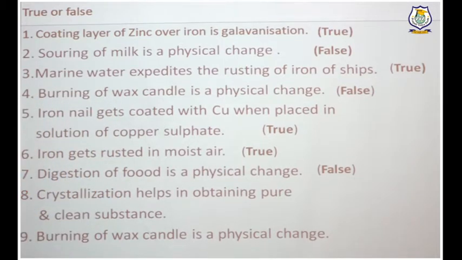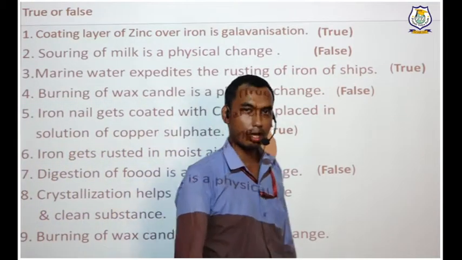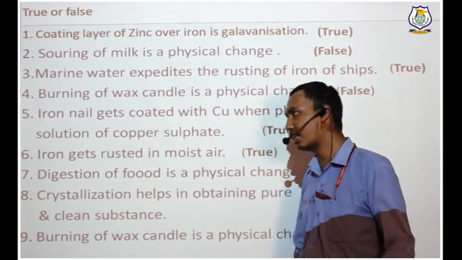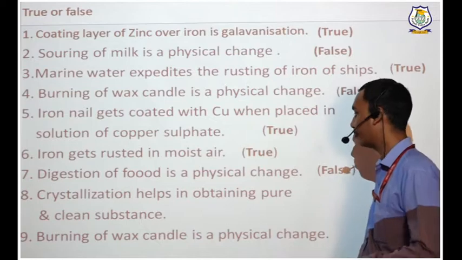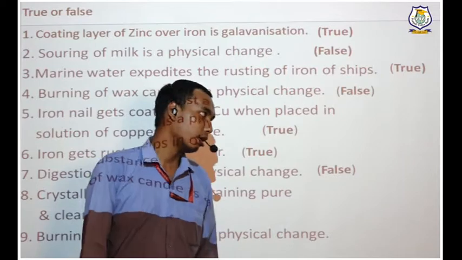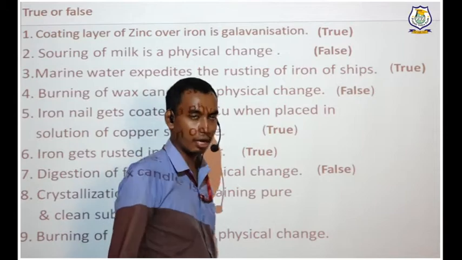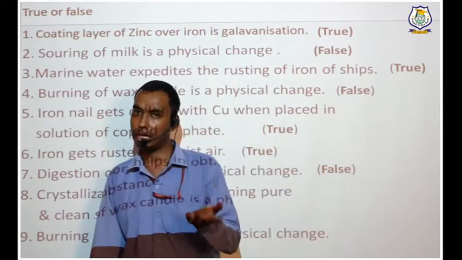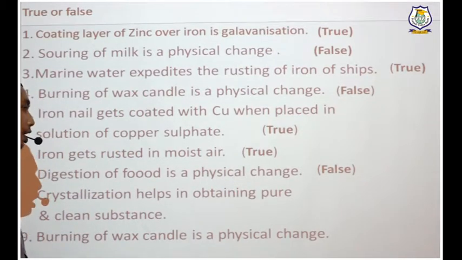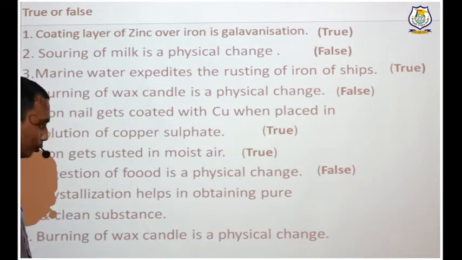Next, crystallization helps in obtaining pure and clean substance. Crystallization of anything. It doesn't mean crystallization happens only with salt. Crystallization of any substance helps in obtaining pure and clean substance. While understanding crystallization of salt, I've stressed on the word pure. So crystallization is a process by which we get pure substance. It could be salt, it could be sugar. So that is true. Crystallization helps in obtaining pure and clean salt. So it is true.